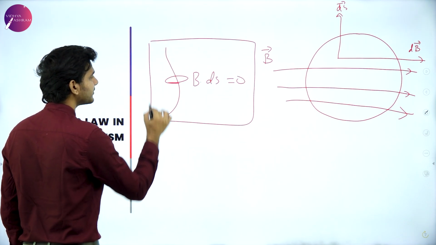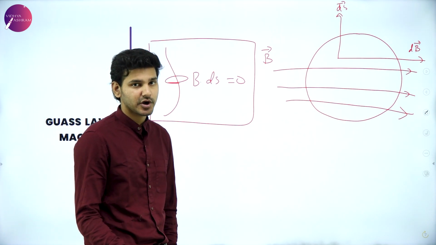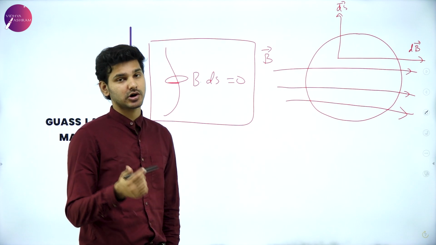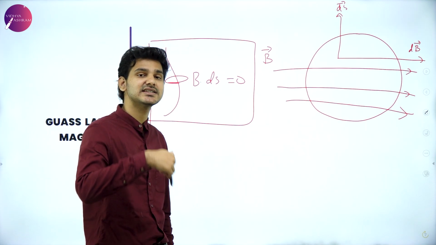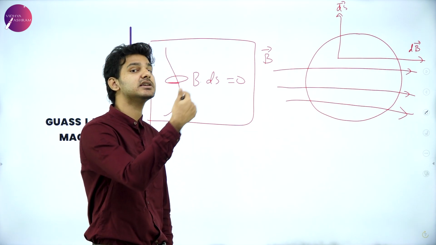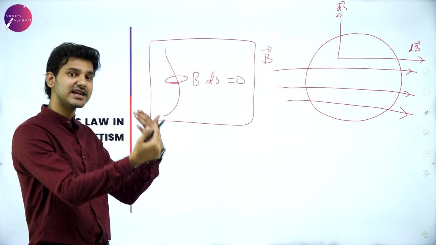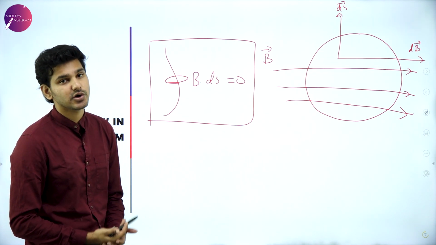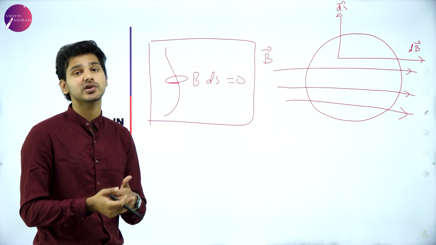This will be the proof for monopoles not existing in nature because all the flux lines are being accounted for, which means if flux lines are entering into a Gaussian surface, they are exiting from that Gaussian surface, which means the number of field lines entering is equal to the number of field lines exiting, or simply the summation of the field lines entering and exiting will be equal to 0. Hence, monopoles do not exist. Every field line is being accounted for.